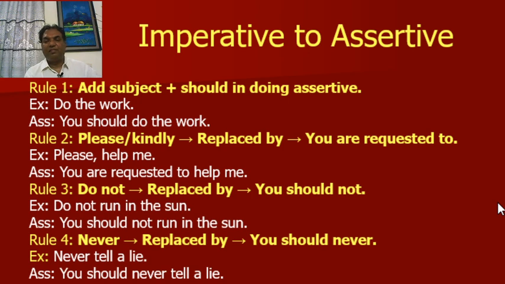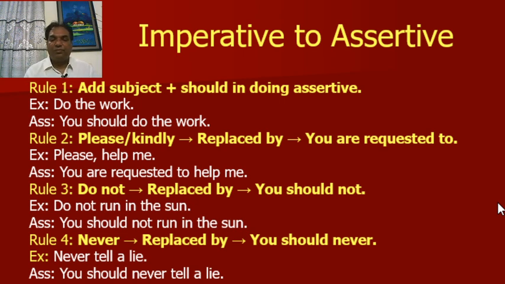Now, imperative to assertive. Rule number 1. Add subject plus should in doing assertive. For example, imperative, do the work. Assertive, you should do the work. You have to add you should. In case of negative, you have to use you should not. For example, do not open the door. In assertive, you should not open the door.